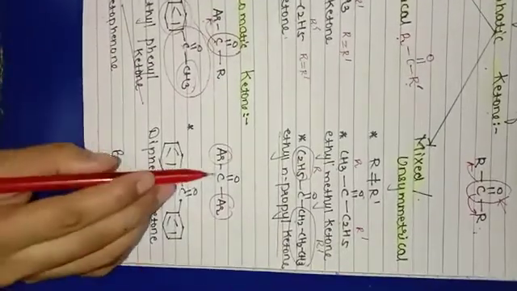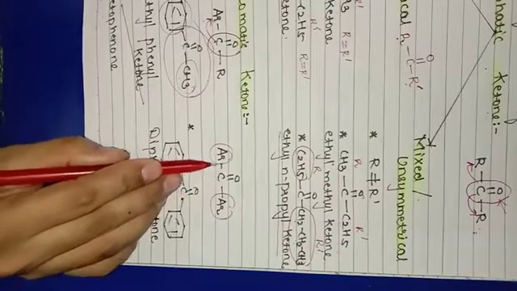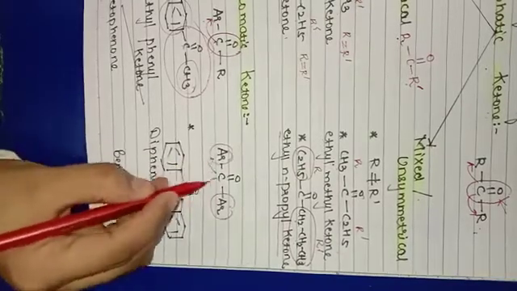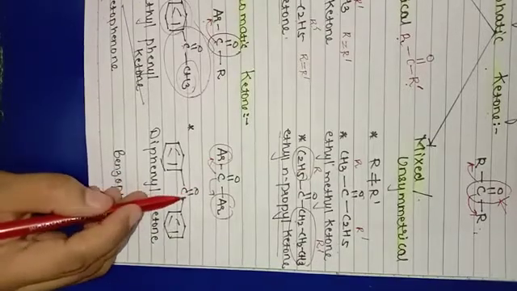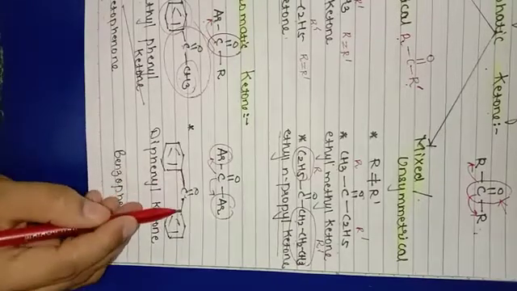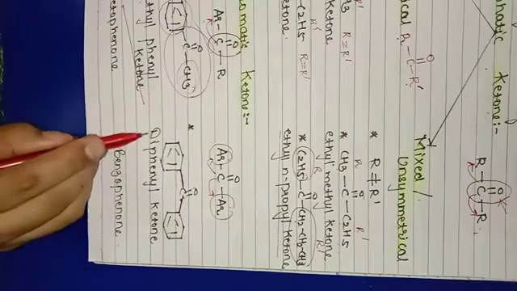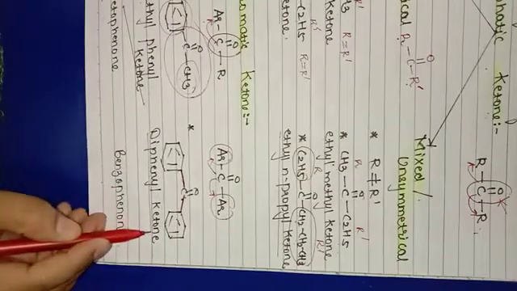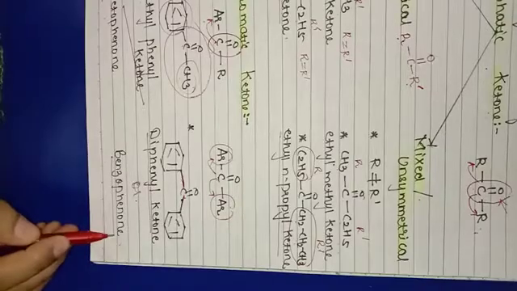Now another example, when carbonyl carbon is linked from both the sides to an aromatic compound. C double bond O. Here this valency is satisfied by an aromatic compound. This valency of carbon is satisfied by an aromatic compound. The name of the compound is diphenyl ketone, or it is also known as benzophenone.